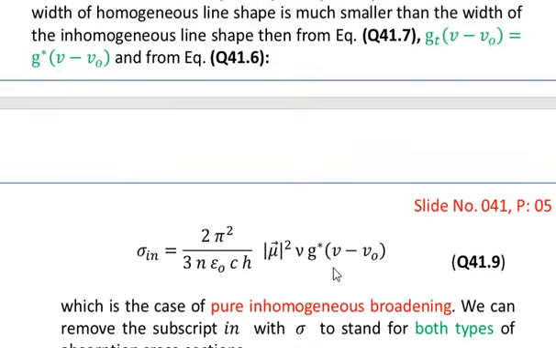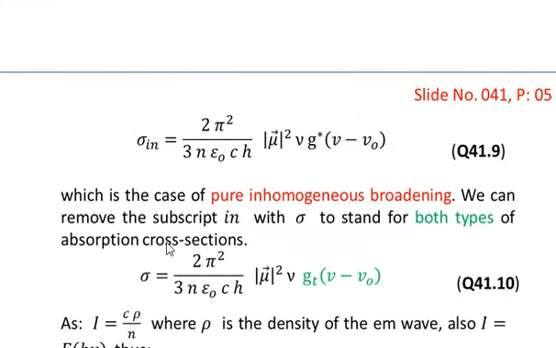So substituting the value of g star, we have sigma in equal to the expression given in equation number 41.9, that is sigma in equal to 2 pi square over 3 n epsilon naught ch into absolute square of mu into nu into g star of nu minus nu naught. So this is the case of a pure inhomogeneous broadening.